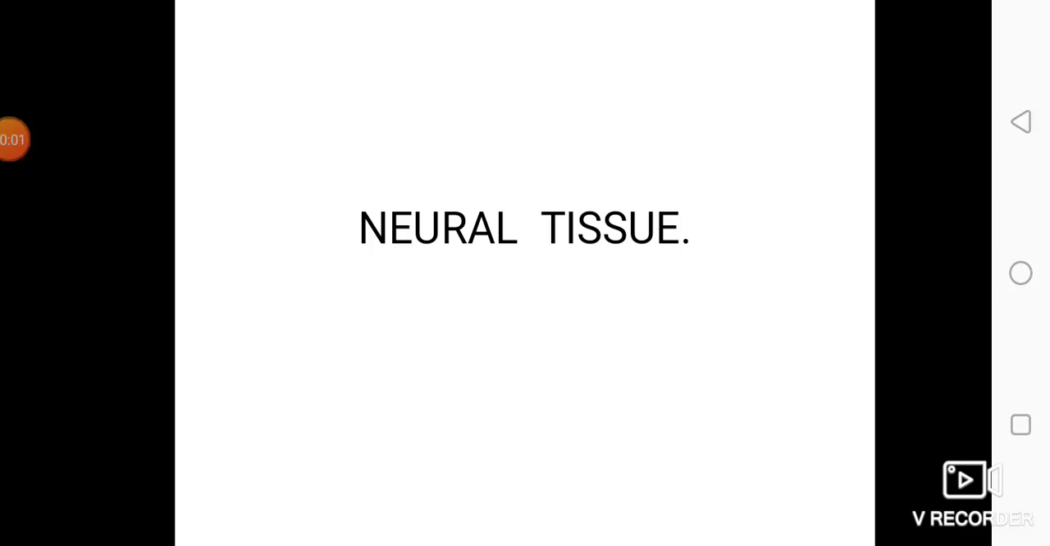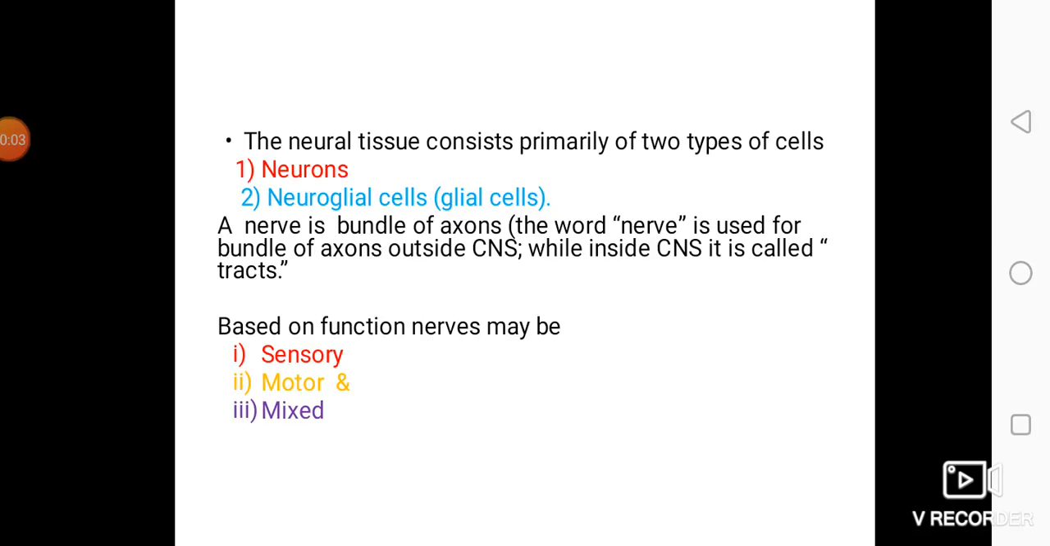Next part is neural tissue present in the nervous system. Neural tissue has two types of cells: the structural and functional units called neurons, and supporting cells called glial cells or neuroglial cells. What is a nerve? A nerve is a bundle of axons. The word nerve is used for a bundle of axons outside the CNS, while inside the CNS it is called tracts.